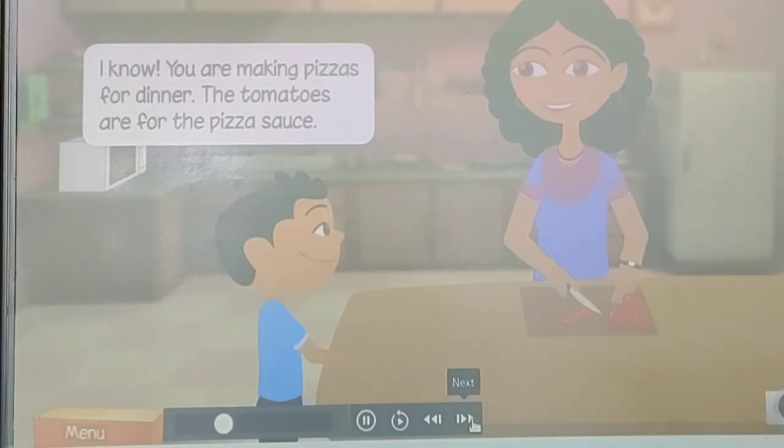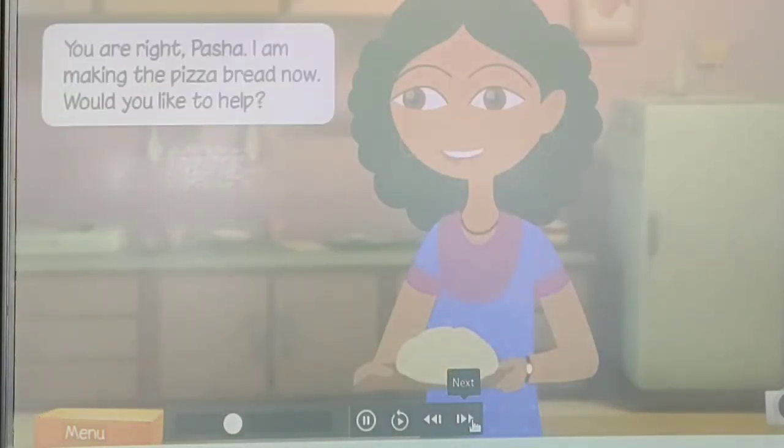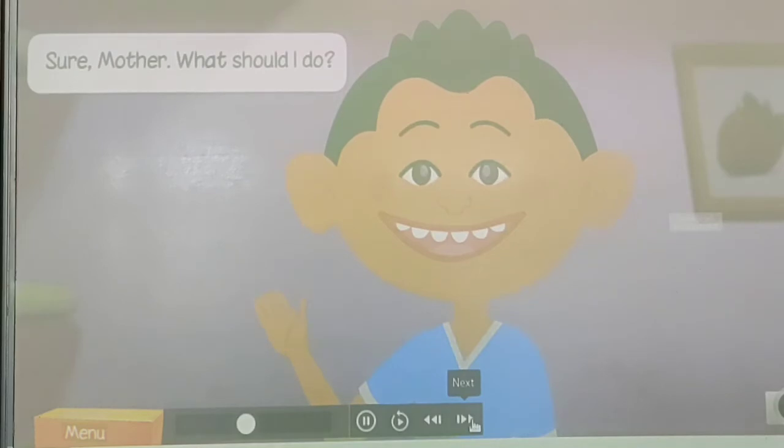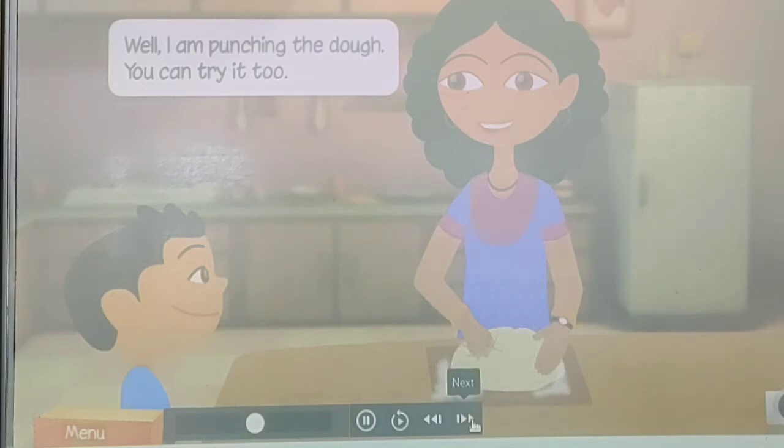The tomatoes are for the pizza sauce. You're right, Pasha. I'm making the pizza bread now. Would you like to help? Sure, mother. What should I do? Well, I'm punching the dough now. You can try it too.